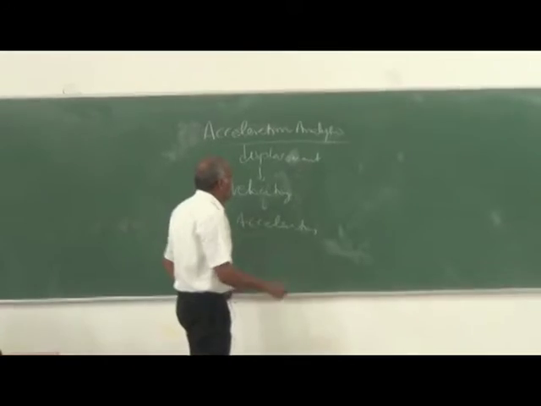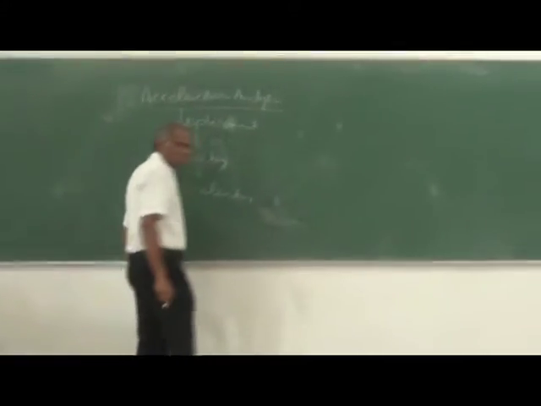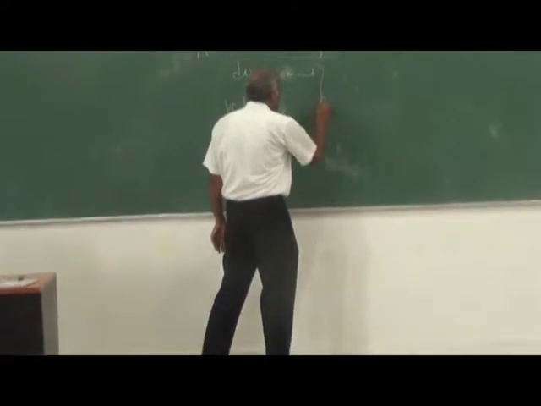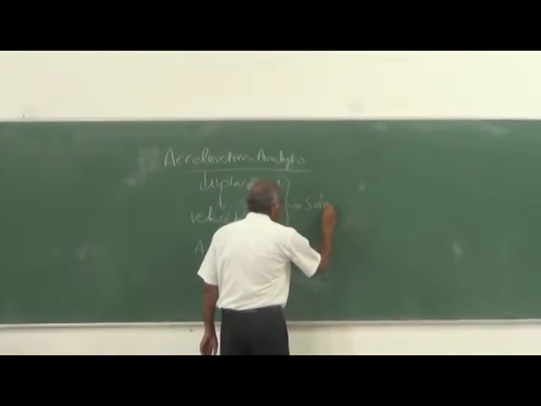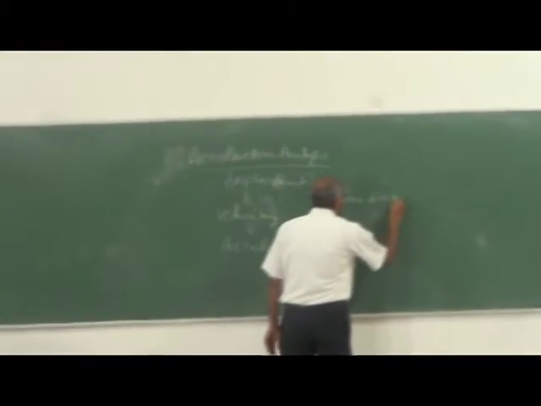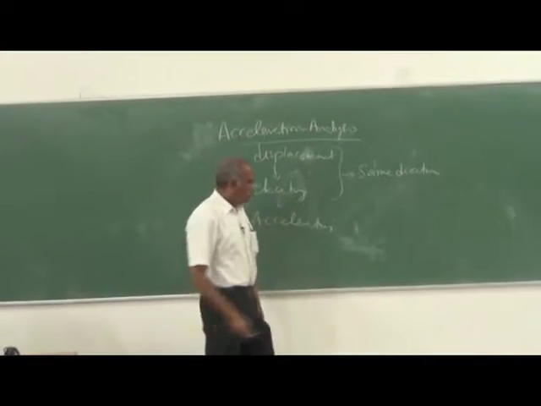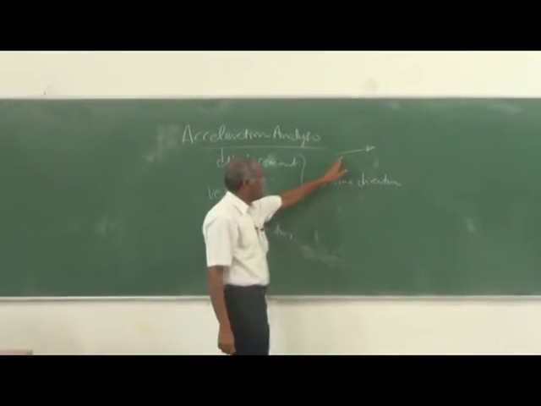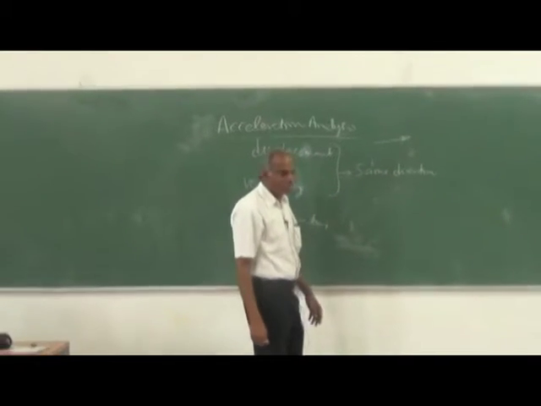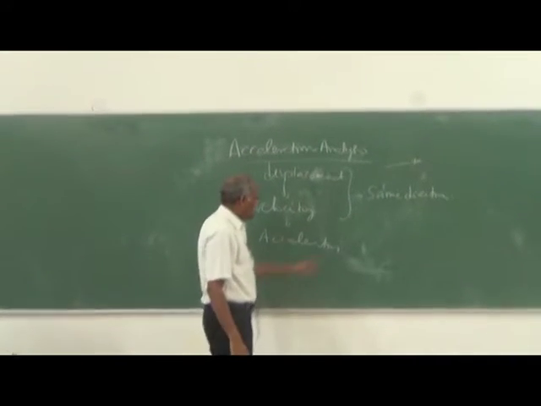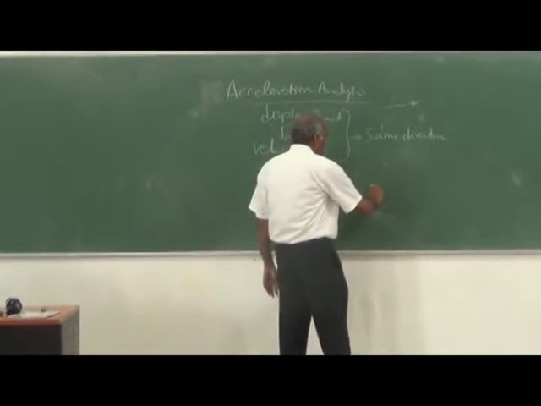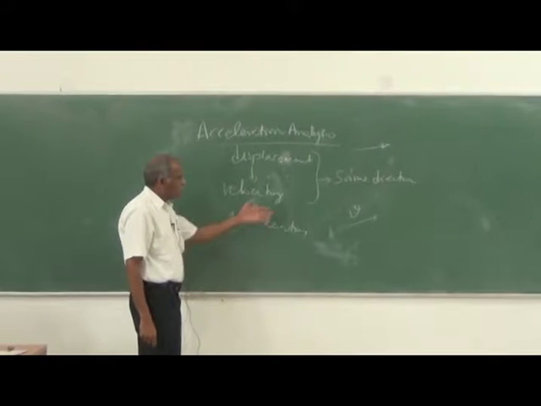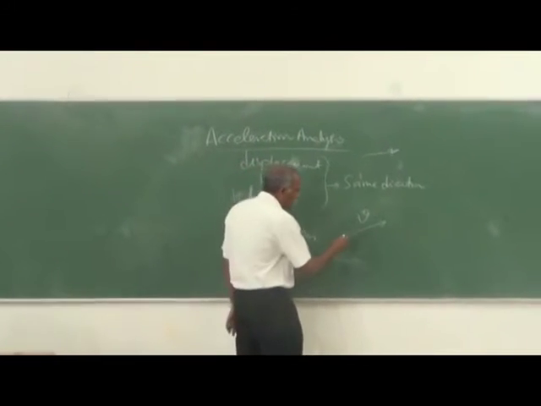Some of the points that you can remember about displacement and velocity: displacement and velocity will be in the same direction. If the displacement vector is in one particular direction, the derivative of it, the velocity, will also be in the same direction. But the acceleration need not be in the direction of the velocity. That is the unique feature of it.